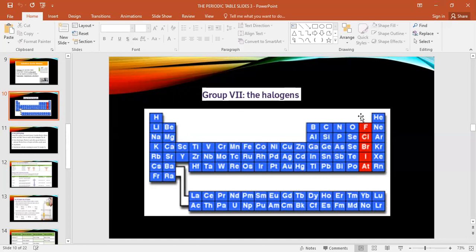So what is the meaning of halogen? Salt formation. That's it. Where present in the periodic table? Group 7A. They exist as diatomic. From the periodic table, it's clear the group 7A halogens are our topic today, and this is the seventh group: fluorine, chlorine, bromine, iodine, and astatine. These all are halogens. Fluorine is highly reactive, and astatine is radioactive.